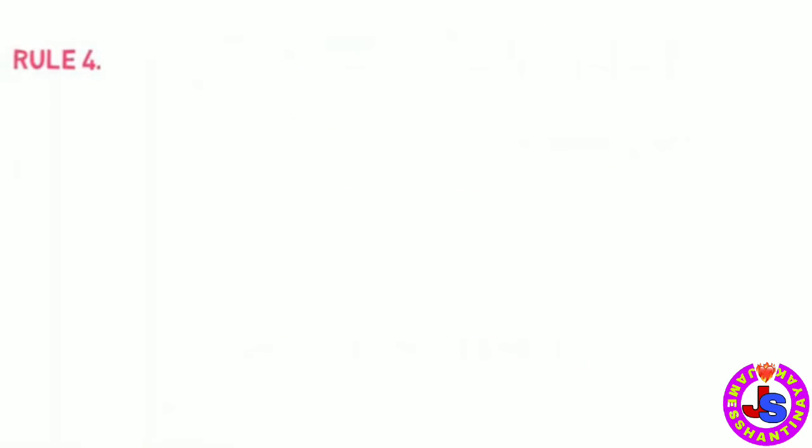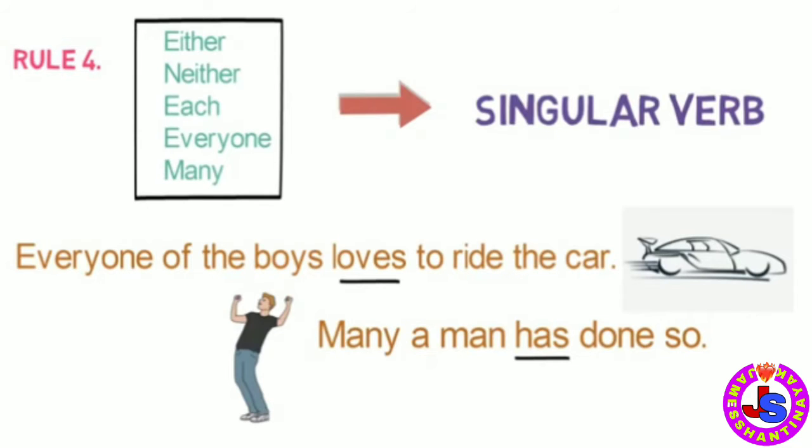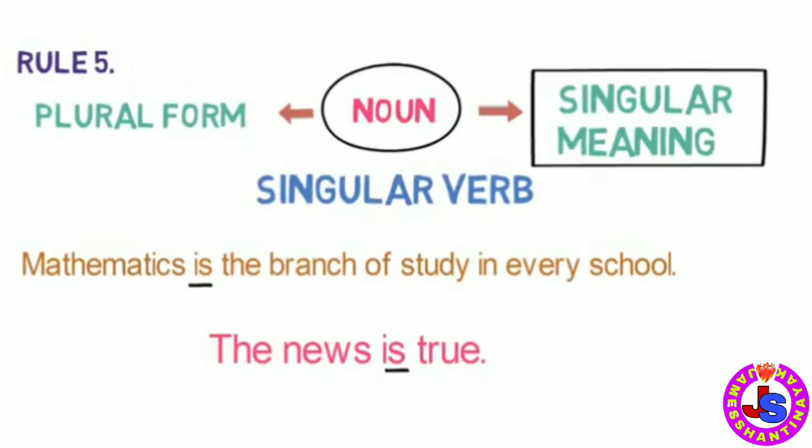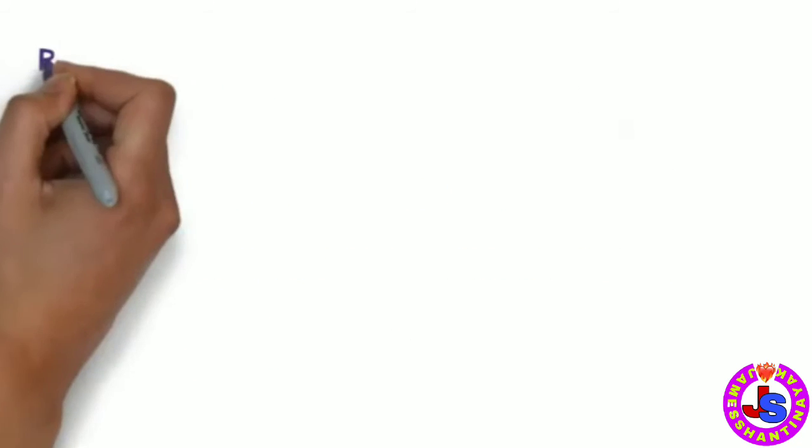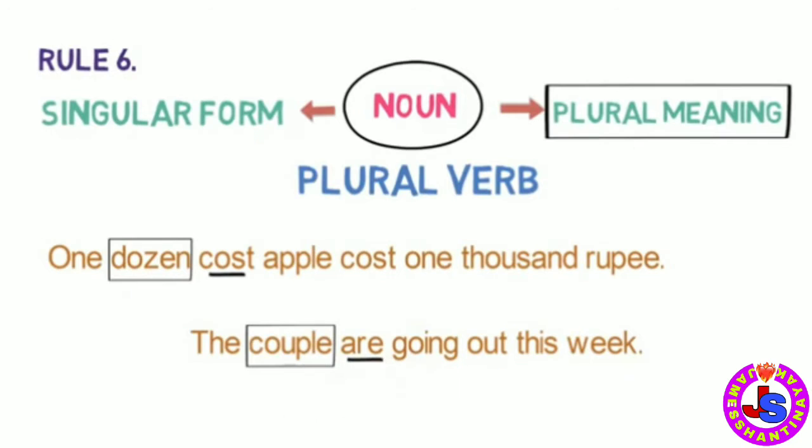Rule number 4. Words like either, neither, each, everyone, must be followed by a singular verb. Rule number 5. Some nouns which are plural in form but singular in meaning take a singular verb. And rule number 6. Some nouns which are singular in form but plural in meaning take a plural verb.